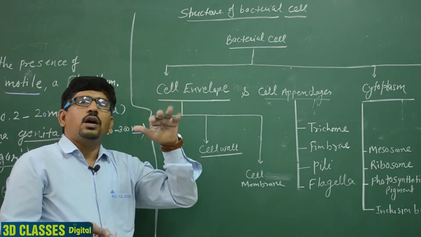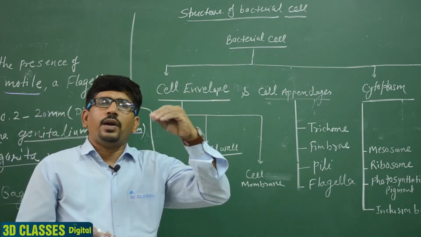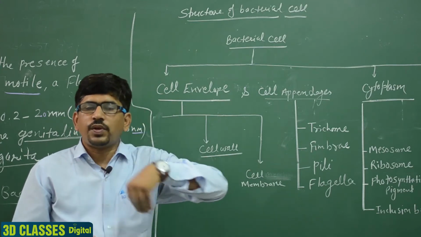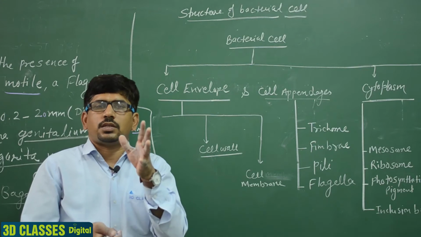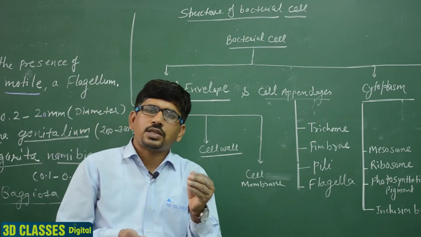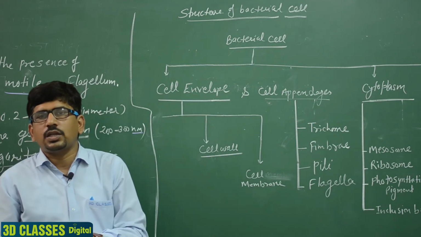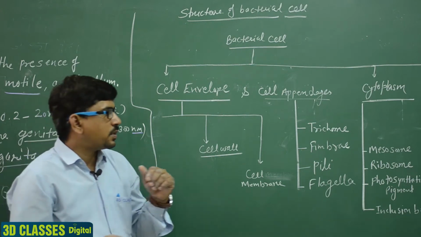Second, appendages are present. Cell appendages means some fiber-like structures present on the surface of the cell wall. These are filamentous structures, small pili-like structures, trichome-like structures, and flagella, and these are known as the cell appendages.